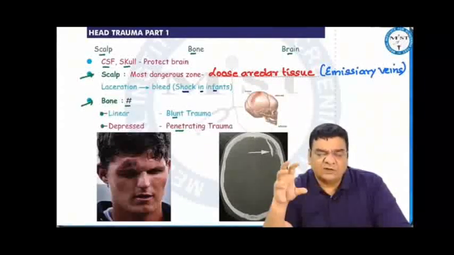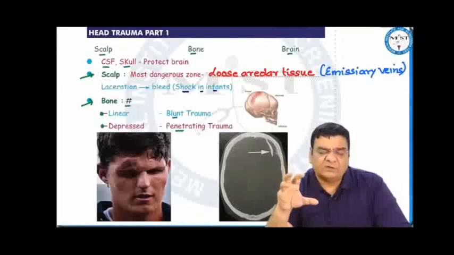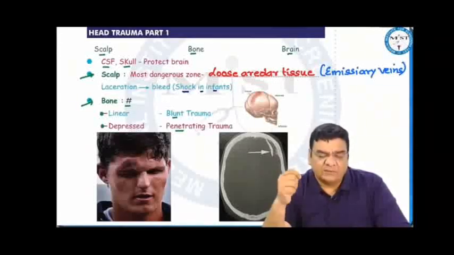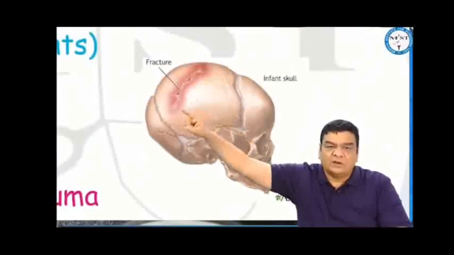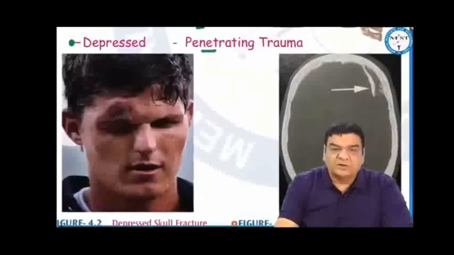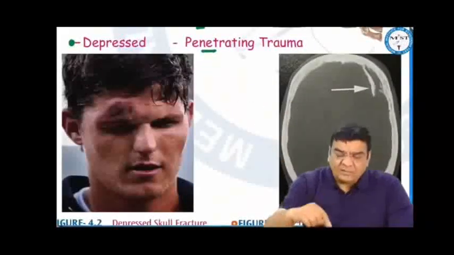Scalp lacerations should not be treated lightly. We should clean these lacerations thoroughly, irrigate them nicely with normal saline, suture them in 2 layers, first the galea aponeurotica and then the skin. In the skull, there can be different types of fractures, like linear fracture. This is usually due to a blunt trauma to the skull, while depressed skull fracture is because of a penetrating trauma like this. There can be base of skull fracture.